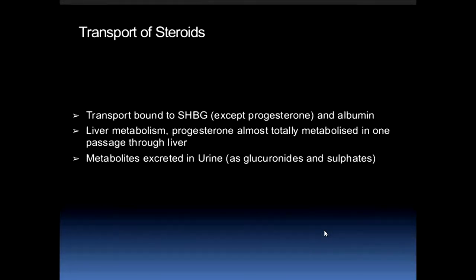Now we speak about transport of steroids, meaning transport of estrogen, progesterone, and androgen. The transport of these hormones occurs by binding to the sex hormone binding globulin, with the exception of progesterone, and a little amount to albumin. Then they are metabolized in the liver. Progesterone is almost totally metabolized in one passage through the liver, while estrogen takes two passages. The metabolites of these hormones are excreted in the urine as glucuronides and sulfates.